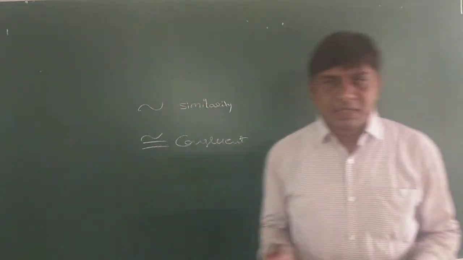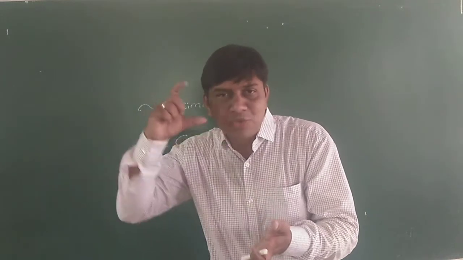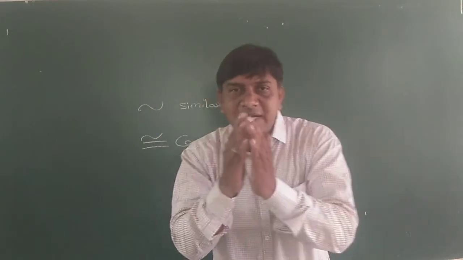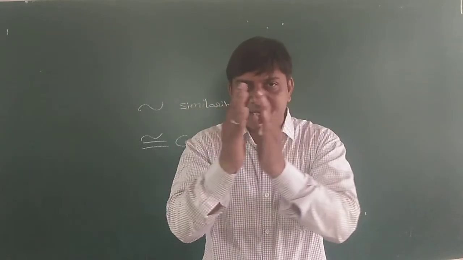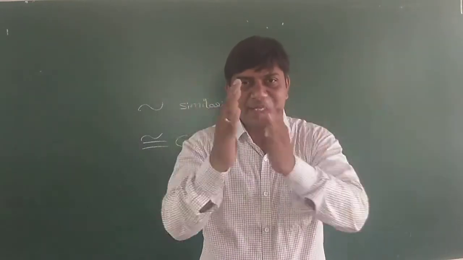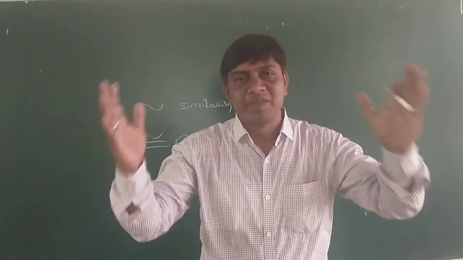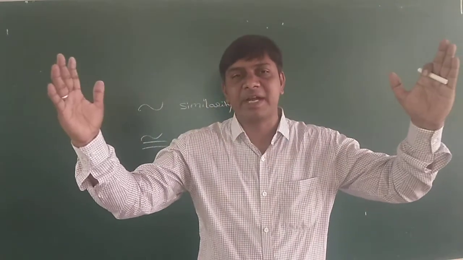Another one is when you take the snap, you can zoom in and zoom out. It will enlarge and it will shrink, so the figure will not change, only the size of the figure is different. Same shape, but size is different.